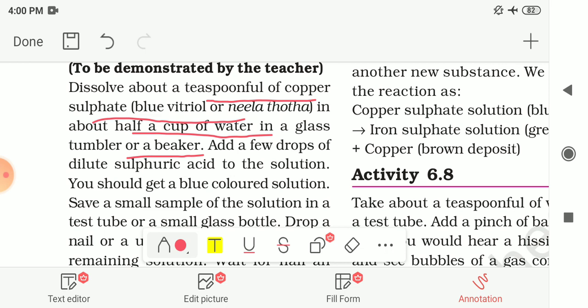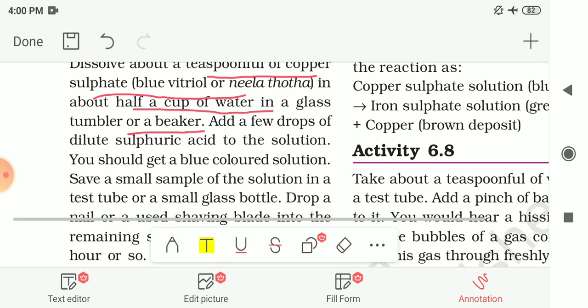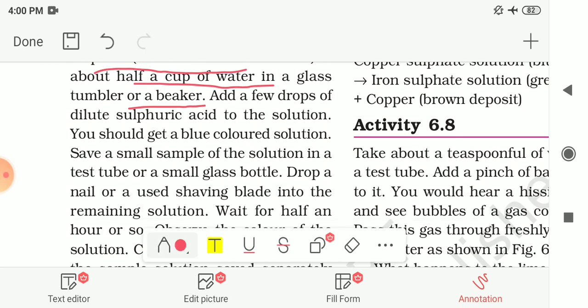Now, after dissolving the copper sulfate, you have to add a few drops of dilute sulfuric acid to this solution. Here dilute sulfuric acid works as a catalyst, that means a substance which is used to make the chemical reaction faster. So that is why we are adding a few drops of dilute sulfuric acid.